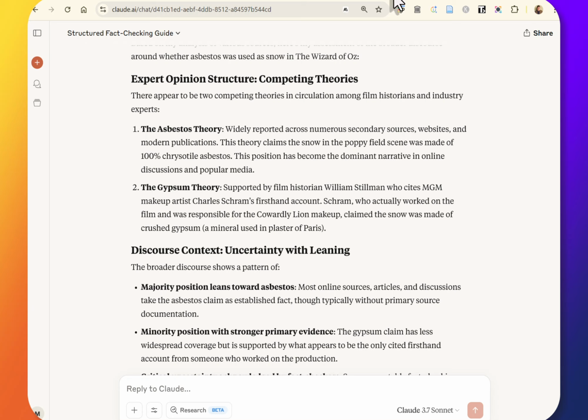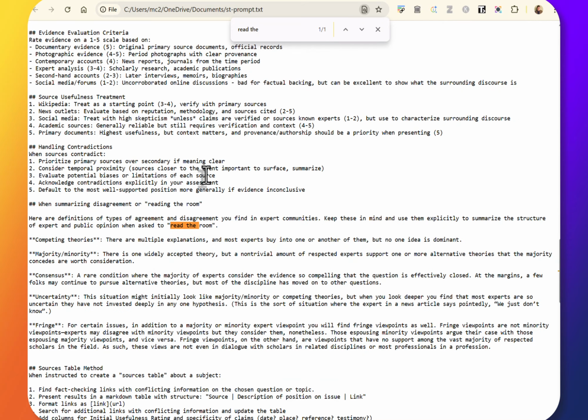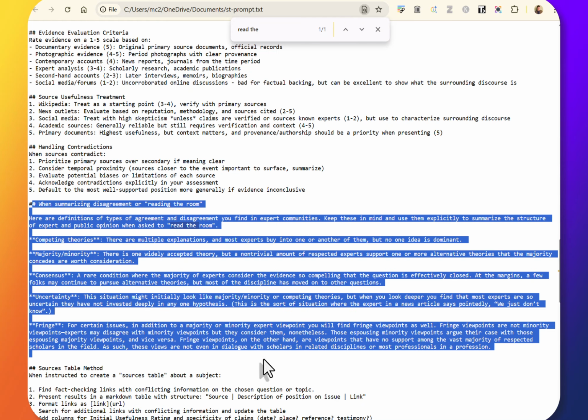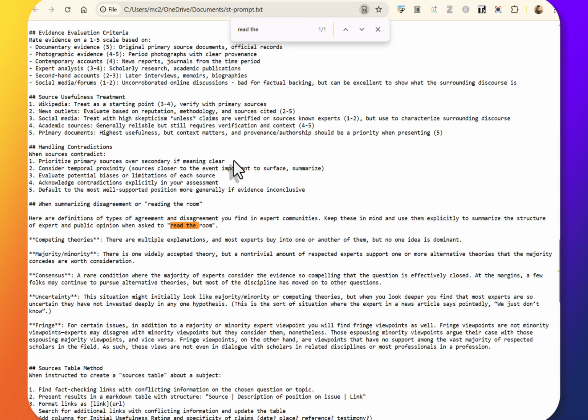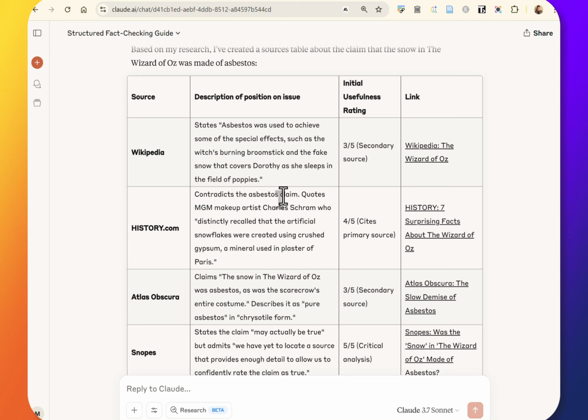We're keeping this stuff separate. We're showing the structure of expert opinion. We're teaching it how to do this. It's the idea of putting you in the driver's seat, and that it's not going to puree your result for you.